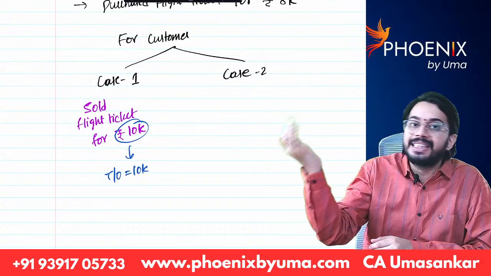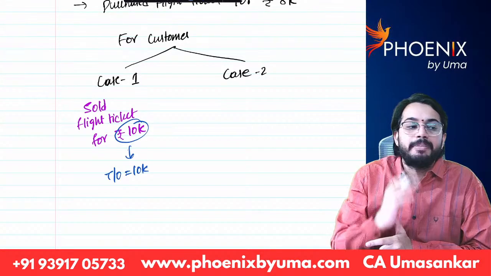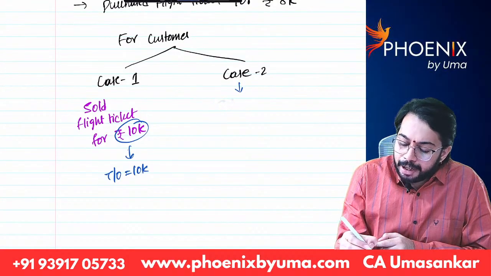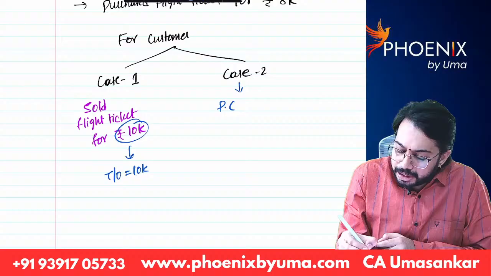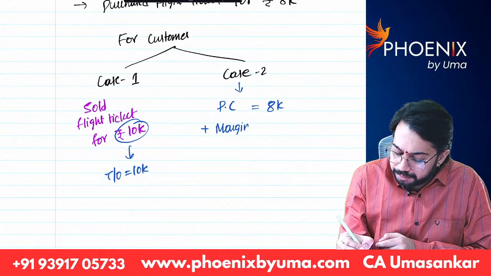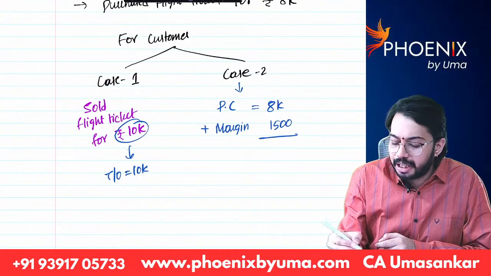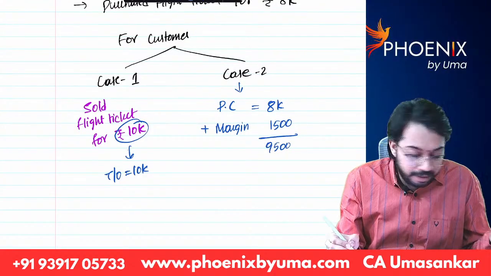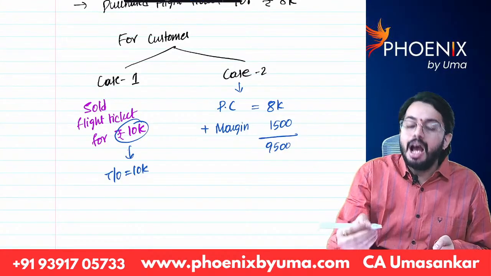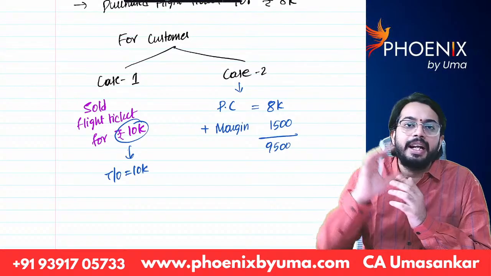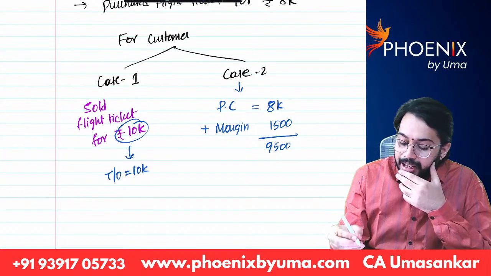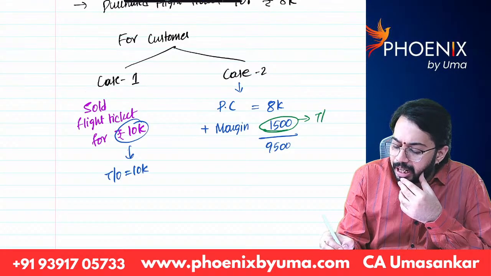How much is the money received? 10,000 is the money received. That will be treated as turnover. Case 2: I told the customer very clearly that the purchase cost to me is 8,000 and my margin is 1500, total 9,500. Whenever I disclose this clearly, in this case only 1500 will be taken as turnover.